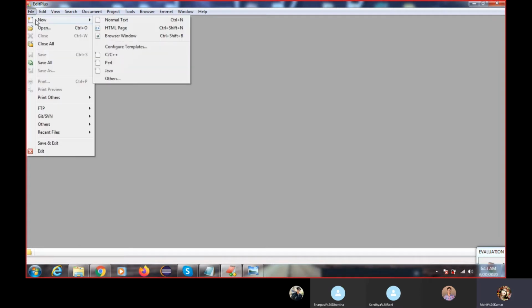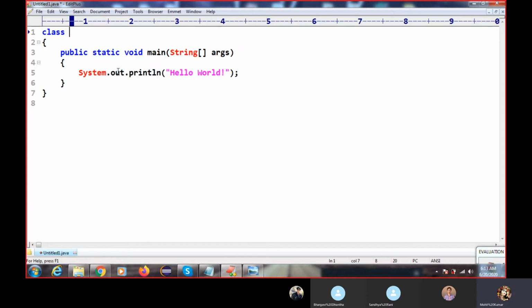I'm going to create one file, called a Java file. Automatically you can see the class and some code coming. For the people learning Java for the first time, don't worry about that. I'm just writing Bank App.